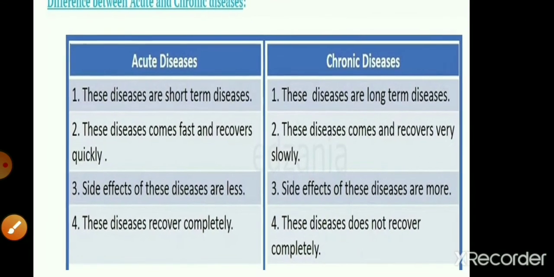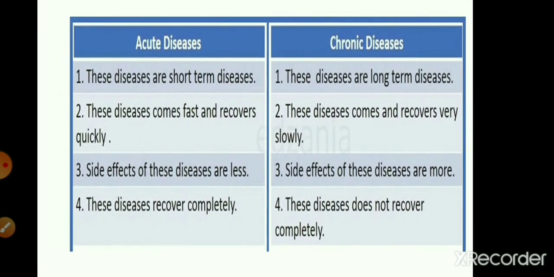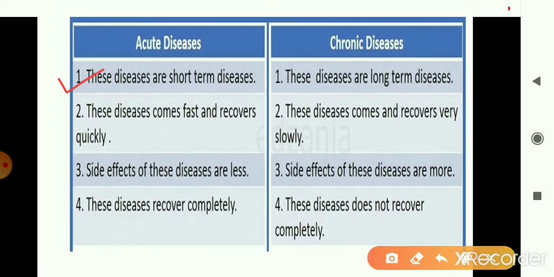So here we have the differences between acute and chronic diseases. Acute diseases last for a shorter duration of time, whereas chronic diseases affect our body for a longer duration of time. The person who suffers from an acute disease generally recovers quickly and completely. But in case of chronic diseases, recovery is quite slow and the health of the person is generally affected. So complete recovery you hardly find in this case.